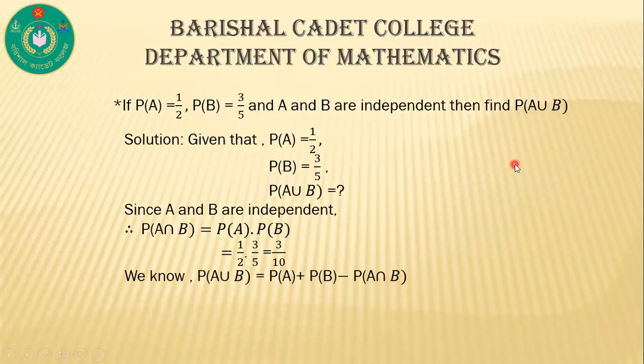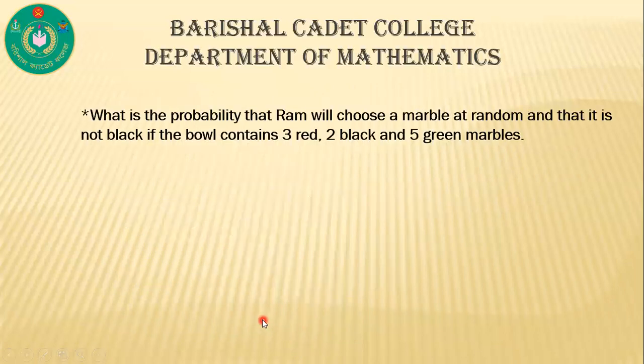Also, we know P of A union B is equal to P of A plus P of B minus P of A intersection B. Now putting these values here, P of A is half, P of B is 3 by 5, and P of A intersection B is 3 by 10. After calculating this, we get 8 by 10, that means 4 by 5. This is our required answer.